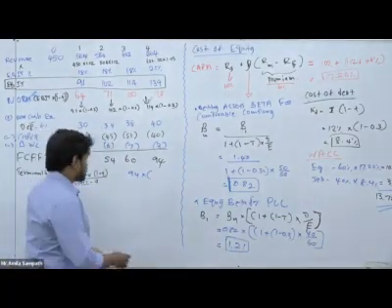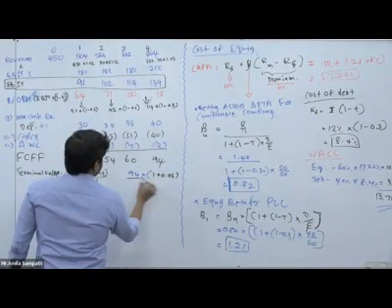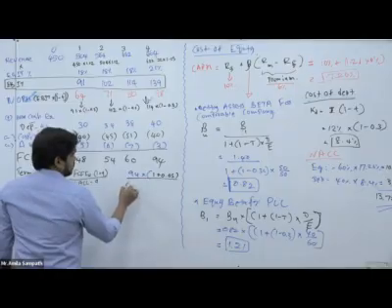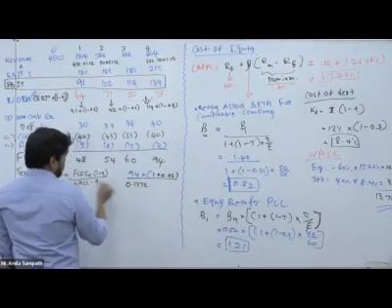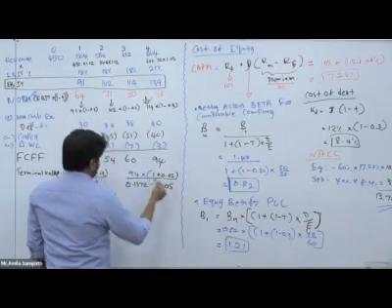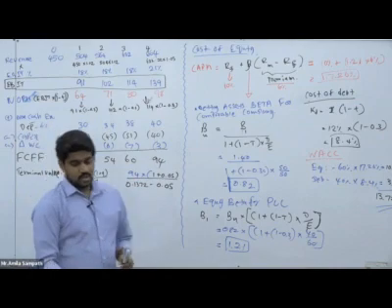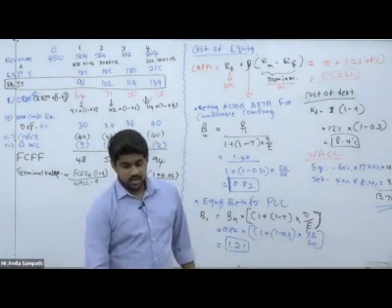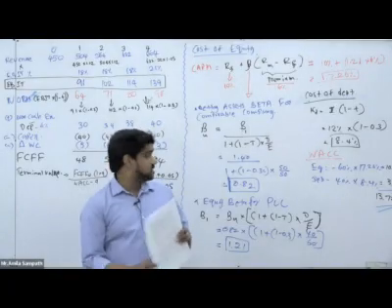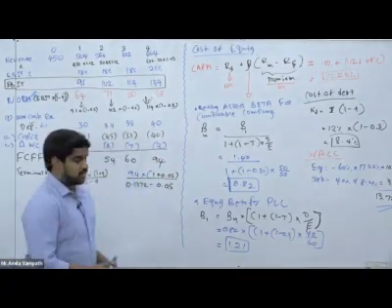We can get it as 94 into 1 plus 0.05 divided by 0.1372, that's our WACC, minus 0.05 of our growth rate. After resolving this, we can get terminal value as 1137.